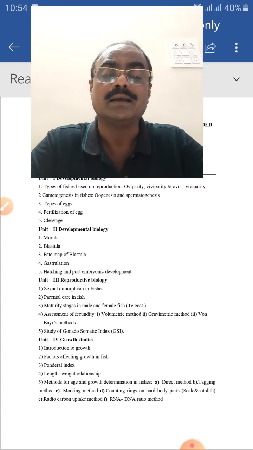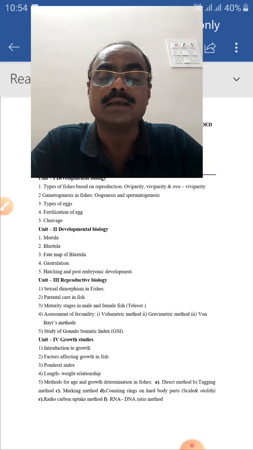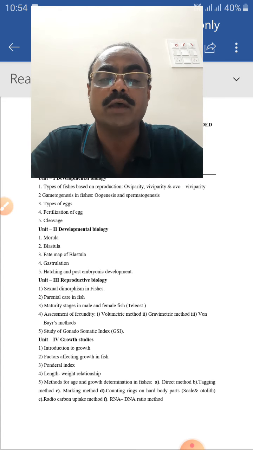But in fishes, the growth and age can be determined by four to five methods. One is the direct method, which is generally used in stagnant water. Second is the tagging method. Tags are used, which may be plastic, fiber, or metallic, for determining the age and growth of fish. Next, the marking method is also available for determining age and growth.